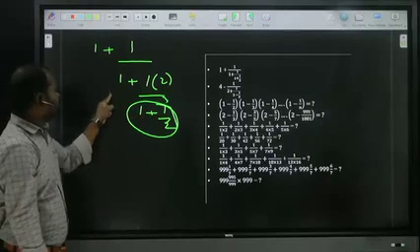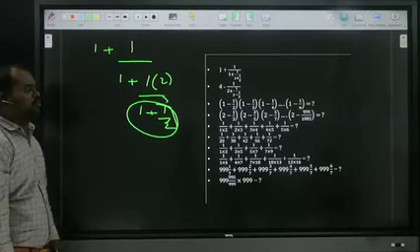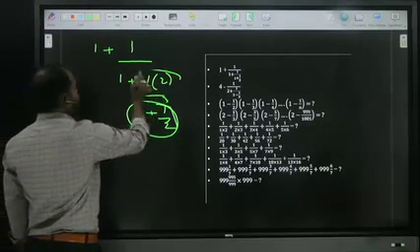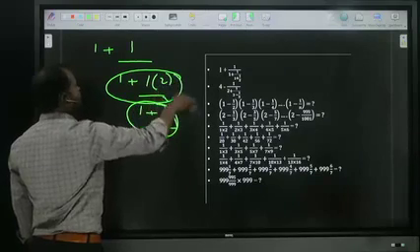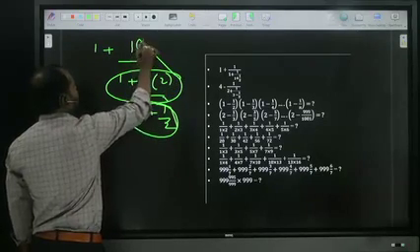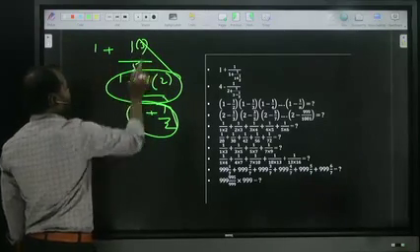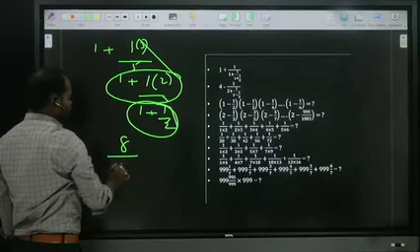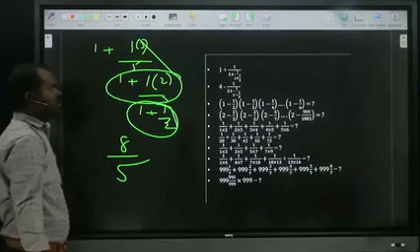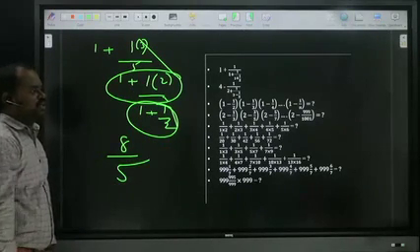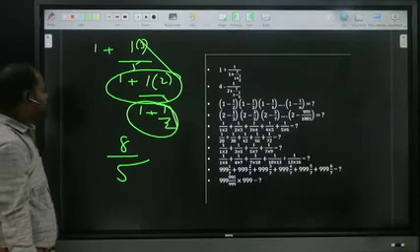Now 3 ones are 3 plus 2. 3 plus 2 how much ma? 5 by 3. 5 by 3 becomes reverse order ma, 3 by 5. 5 plus 3 how much ma? 8 by 5. So the answer is 8 by 5. Okay na? Clear?